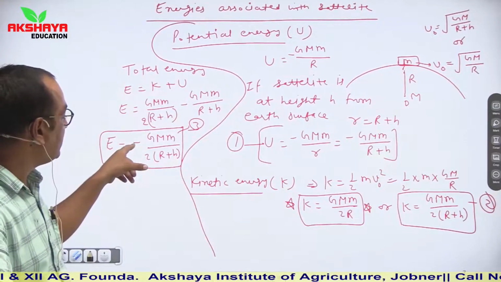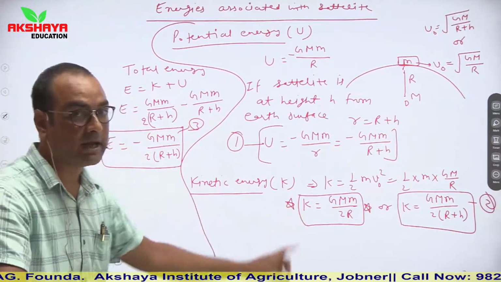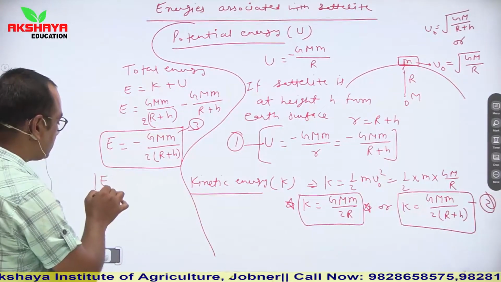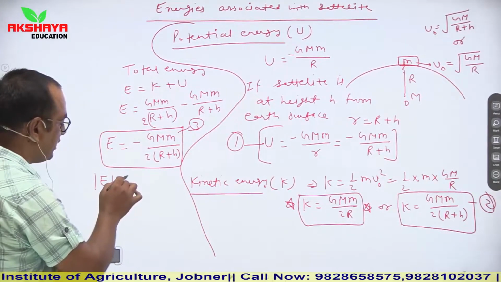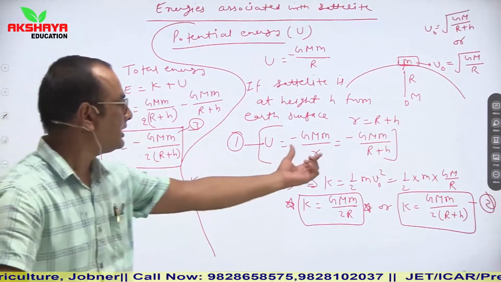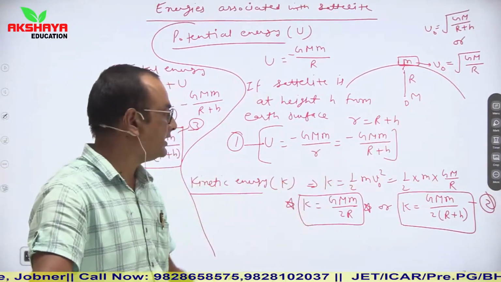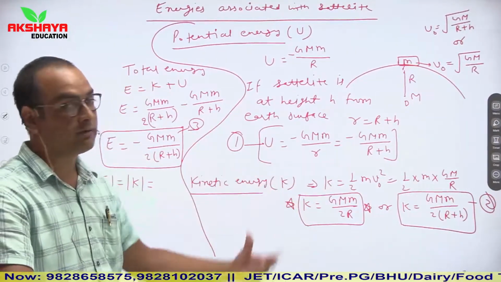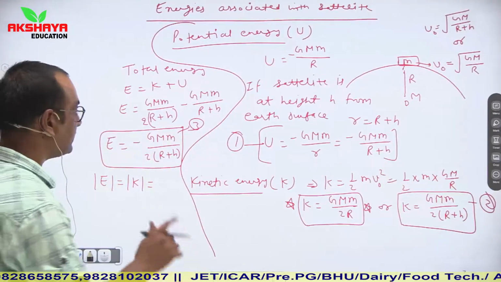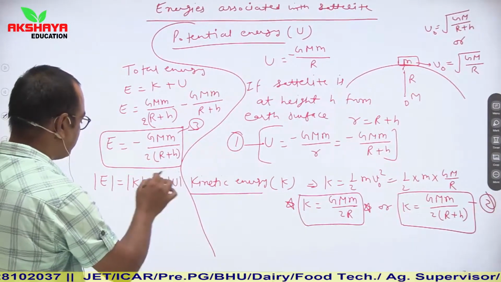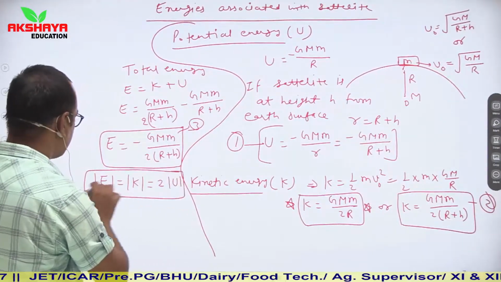Here total energy is negative of kinetic energy, but I am talking about magnitude. So magnitude of total energy is equal to magnitude of kinetic energy, and potential energy is twice of kinetic energy in magnitude. So it is twice of magnitude of U. So you have to remember this relation.